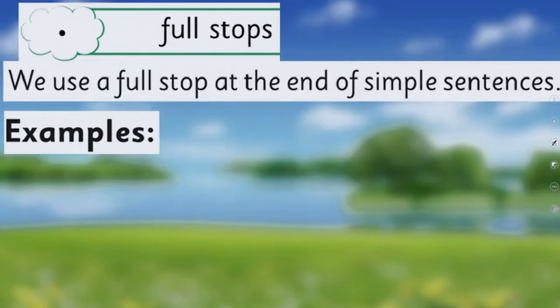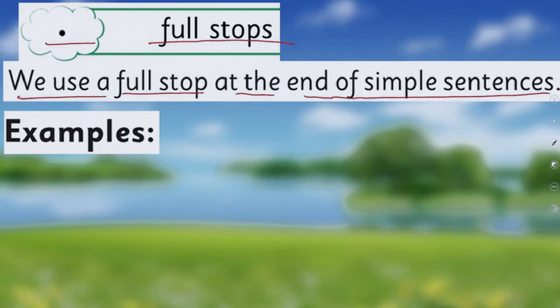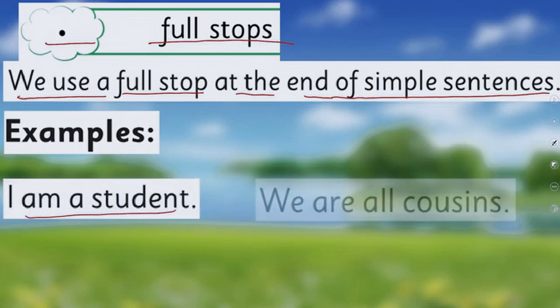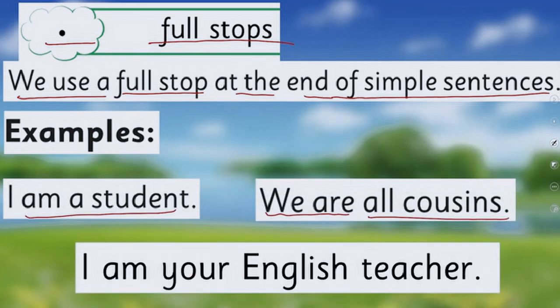Okay, the next is the full stop. Very simple. We use a full stop at the end of simple sentences. For example, I am a student. We are all cousins. And I am your English teacher.